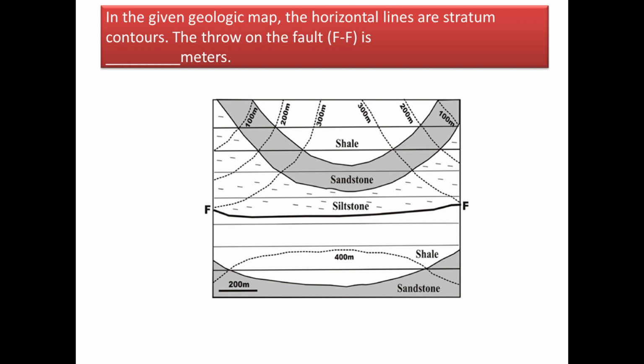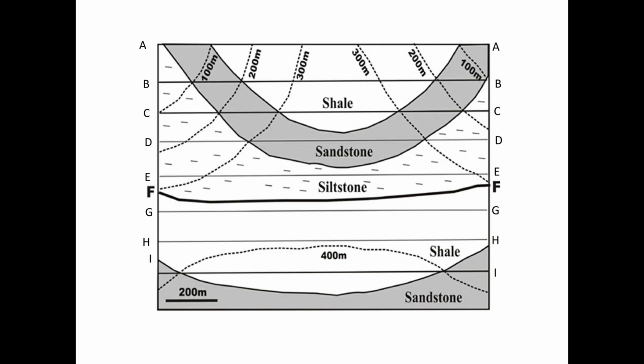Next question: in the given geological map, the horizontal lines are stratum contours. The throw on the fault FF is dash meters. Now see, I have renamed the lines so that we can clearly say which contour line corresponds to which line. For the line AA, we have the contour value 100. For BB, 200. For CC, 300. For D, 400. And for E, 500.